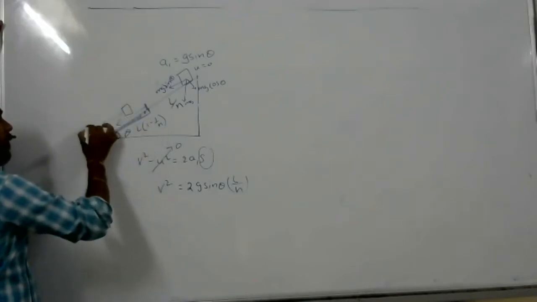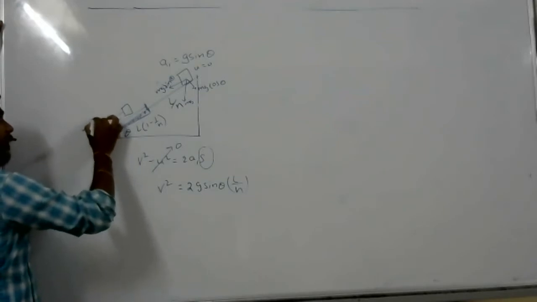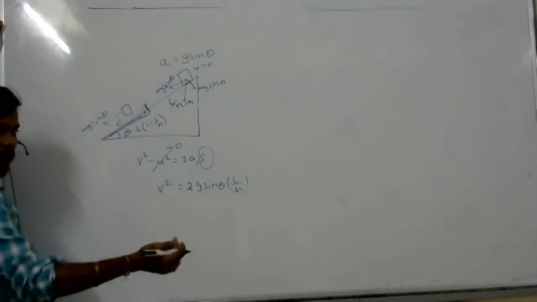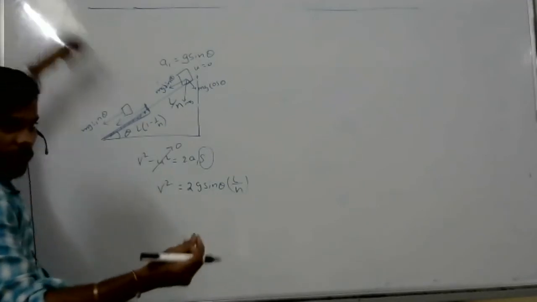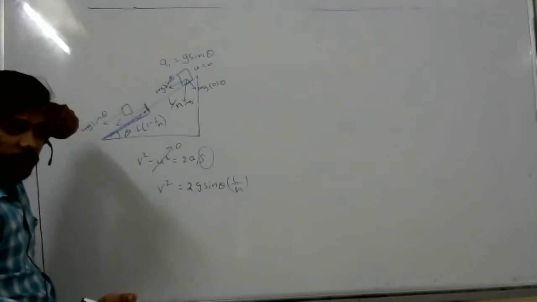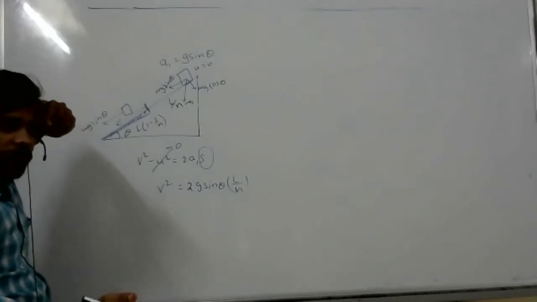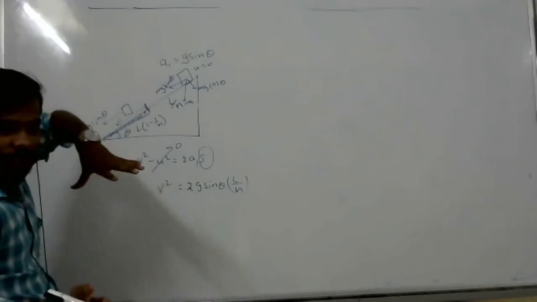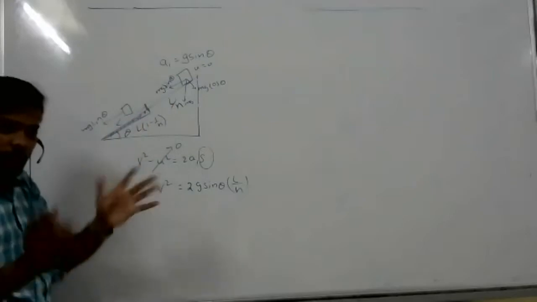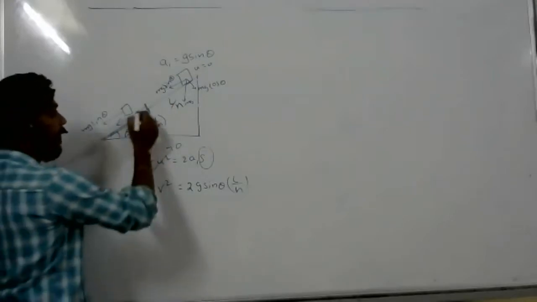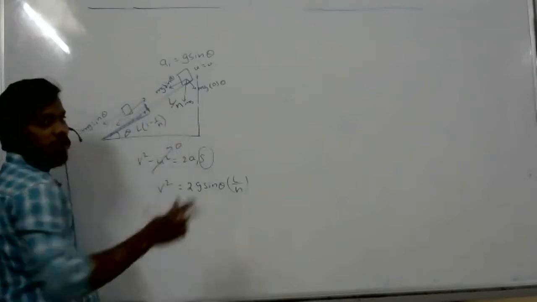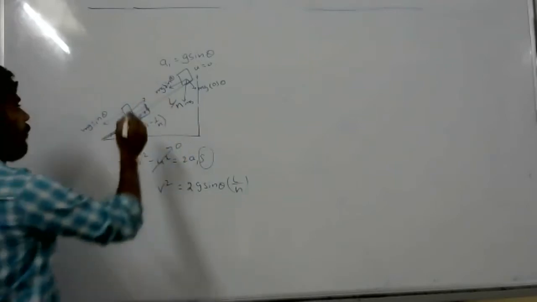In this direction, mg sin theta, right? Always mg sin theta will be downward only. There is no doubt. But here one more force will act in this direction. What is the force? Friction. Frictional force.